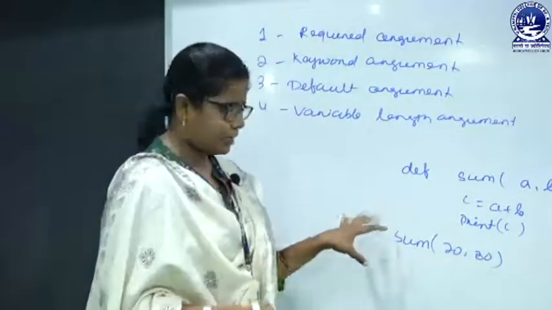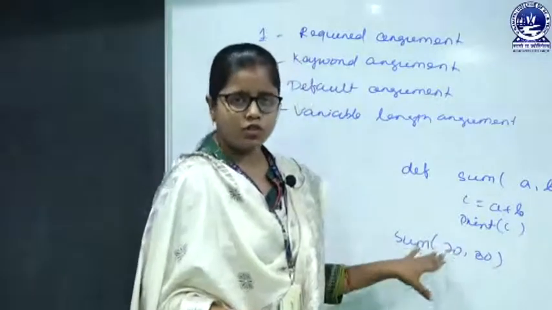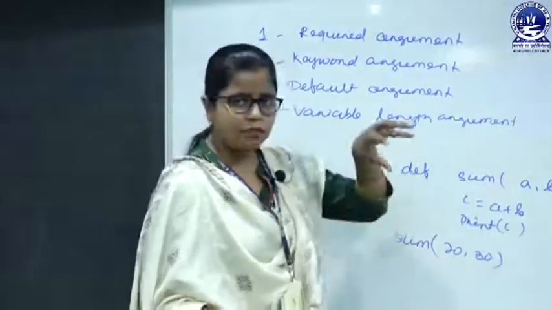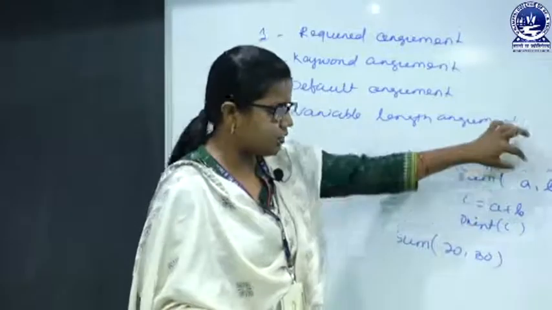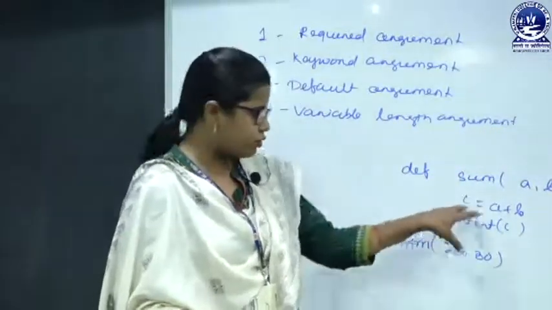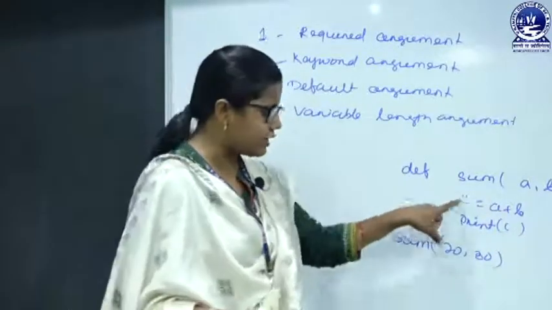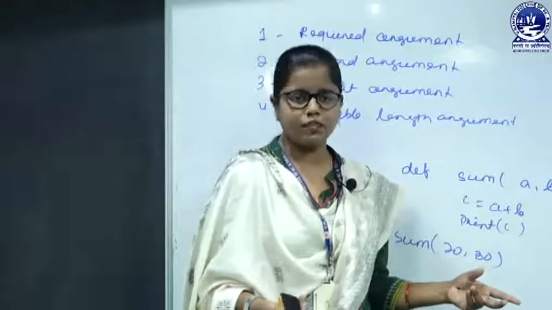I am passing the values 20 and 30 by calling the sum function, and here I am receiving 20 with A and 30 with B. Now I want to add those 2 values, so I am adding them and putting the value into C, and last I want to print the value of sum.